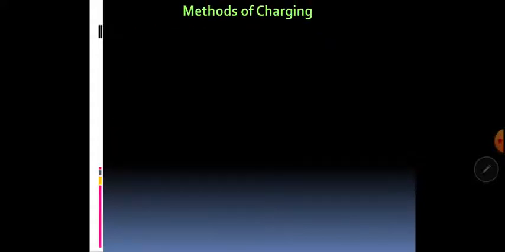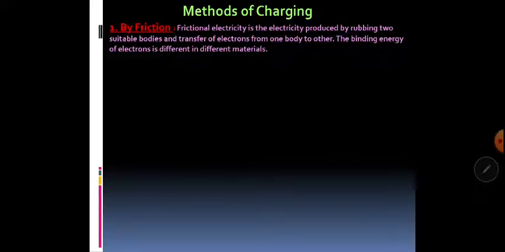So now we are going to discuss the methods of charging, how an object will acquire charge. We are going to discuss three such methods. The first one is by friction. Students, I believe you all must have tried this activity in your lower classes itself. When we rub a comb or a plastic scale with our dry hair and then try to use it to pick up small paper bits from a table, what do we observe?